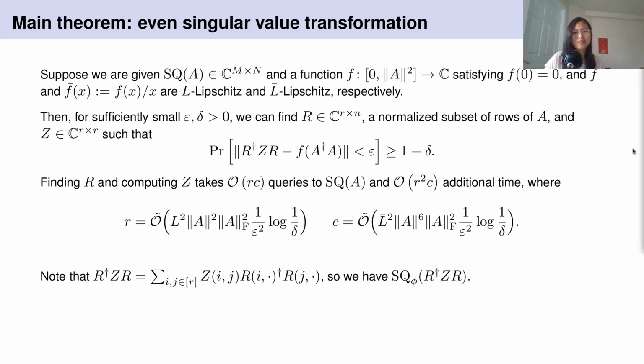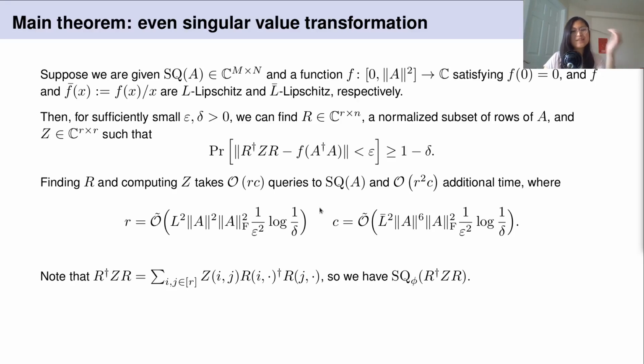So this is the other main theorem that we use. It's basically saying that if we have sampling and query access to A, and we have a function f that's smooth in the desired sense, so f and this f bar are smooth, then we can find a small normalized subset of rows R, and a matrix Z, such that R dagger ZR approximates f of A dagger A, which is what in QSVT we call the even singular value transformation of A. And this is the runtime here, and this is the dimension of R.